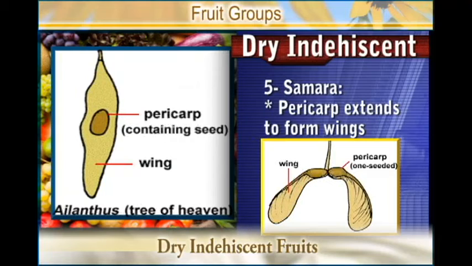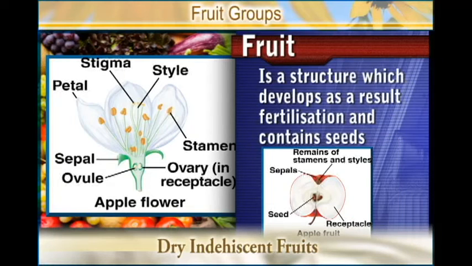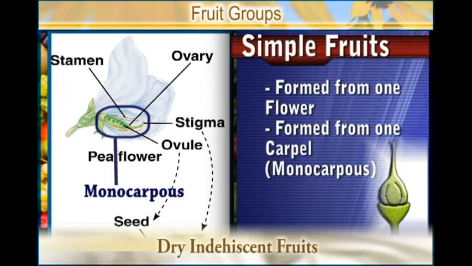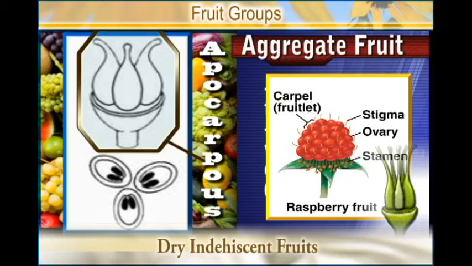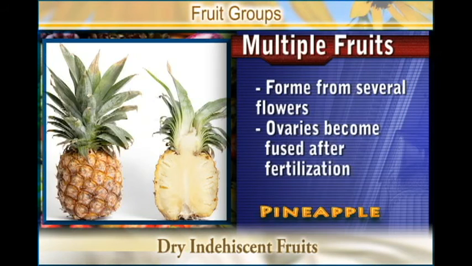So we have looked at the fruits, and at the beginning we said that a fruit is a structure which develops as a result of fertilization and contains seed. We have also seen the main groups of fruits: we have simple fruits, aggregate fruits, and also multiple fruits.